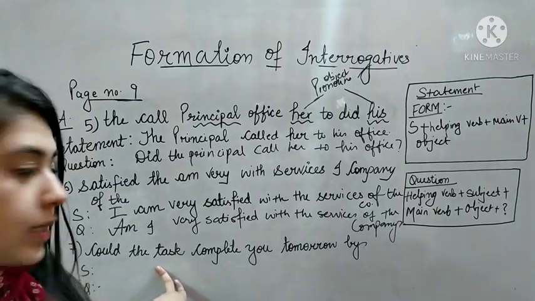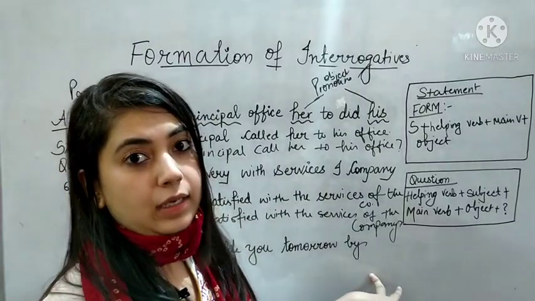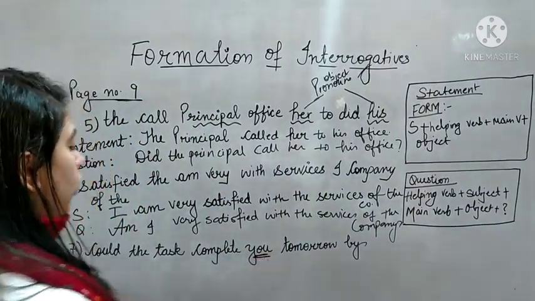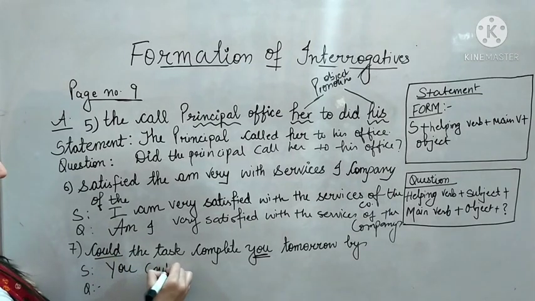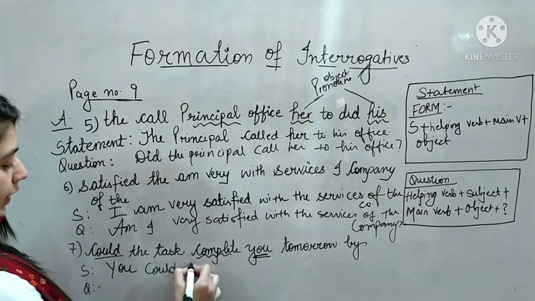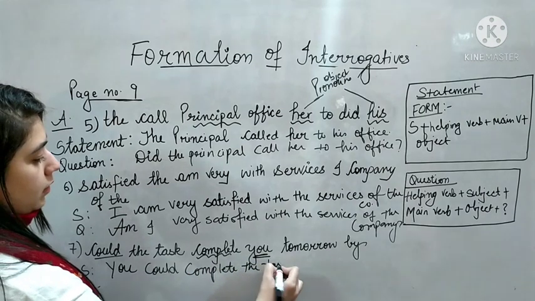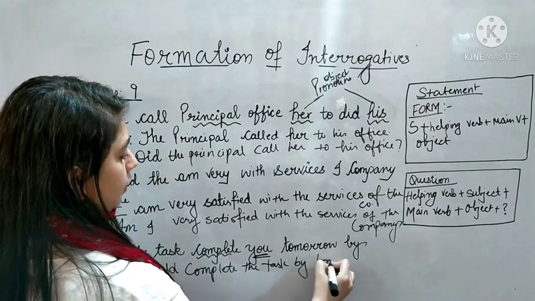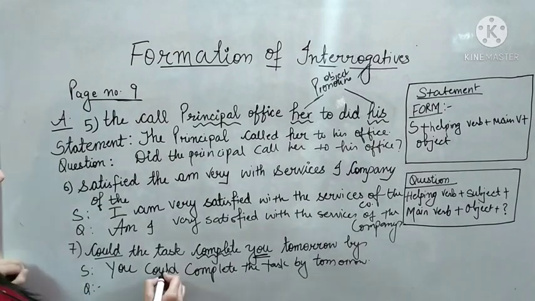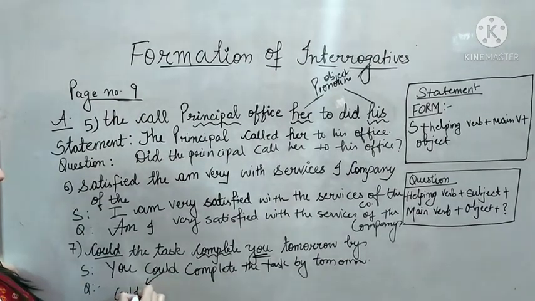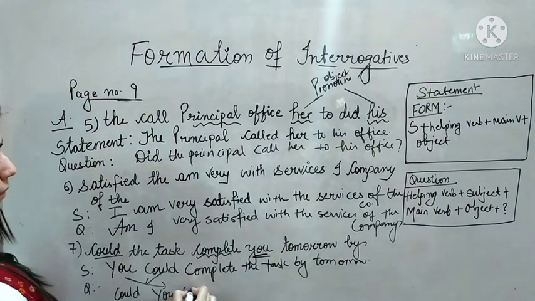Could the task complete you tomorrow by? Subject is you, so you, helping verb could, main verb complete. You could complete the task by tomorrow. Okay, question is simple. Could, then subject, could you, other, same.